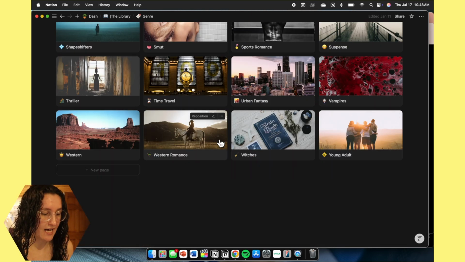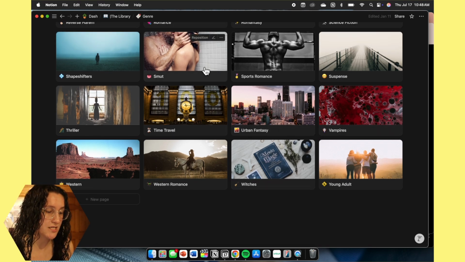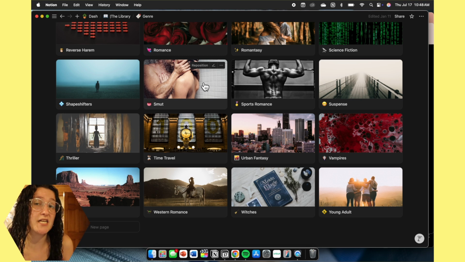We also have Western romance. We have witches, urban fantasy, vampires. We have ones that specifically just say smut. If the book is mainly smut, that's exactly where it would go.